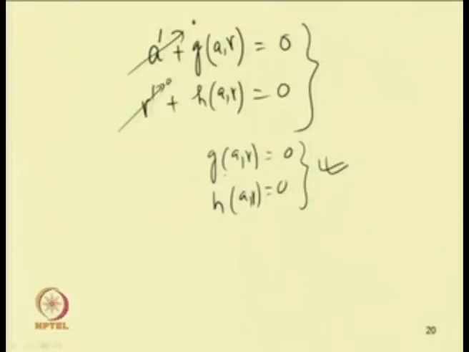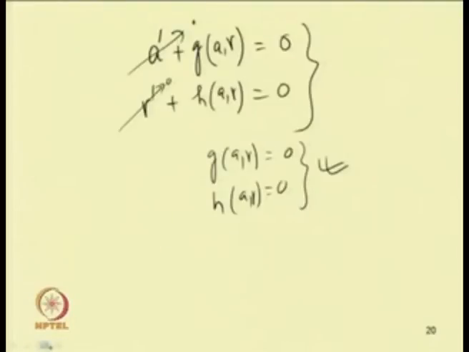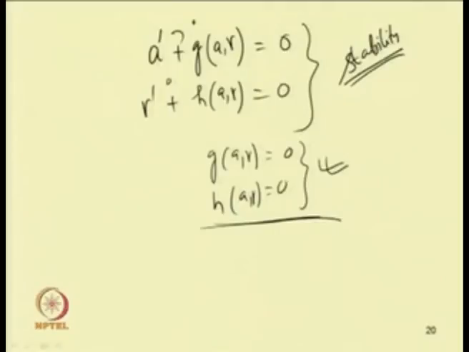one can obtain the solution of the governing equation. So, in the case of the method of multiple scales, we are reducing the second order differential equation to a set of first order differential equations. The advantage of this method of multiple scales is that, by reducing the equation to a set of first order equations, in addition to getting the steady state response, which we obtain by solving this algebraic or transcendental equation, we can also study the stability of the system. The stability study can be done directly from this first order equation.